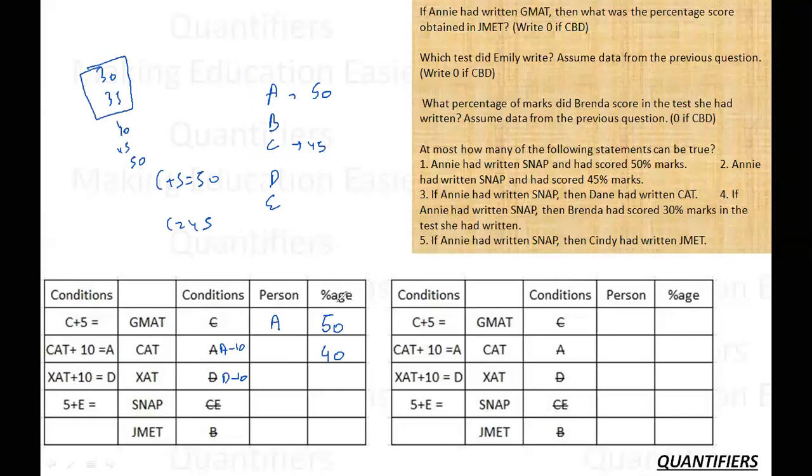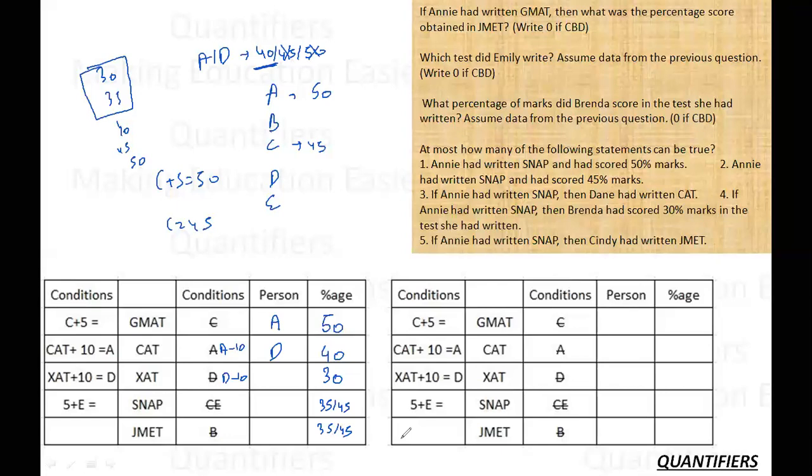Last. I also know that A and D, no matter what the circumstances, can have a score of 40, 45 or 50. Now if C is 45 and A is 50, then D must be 40. As soon as D is 40, D minus 10 is 30. So there are only two scores left. What are those two scores? 35 and 45. These are the two possibilities.